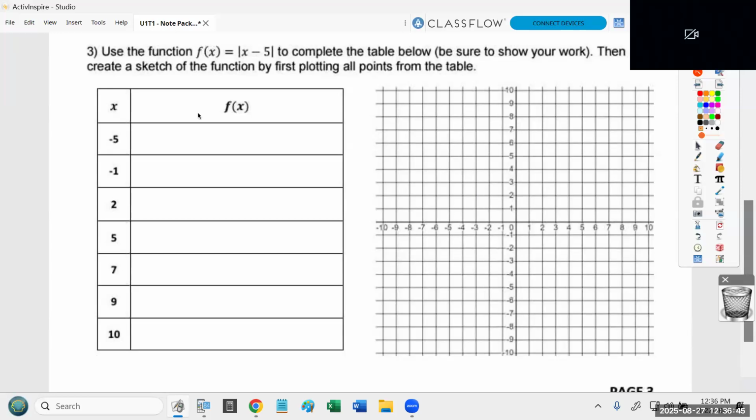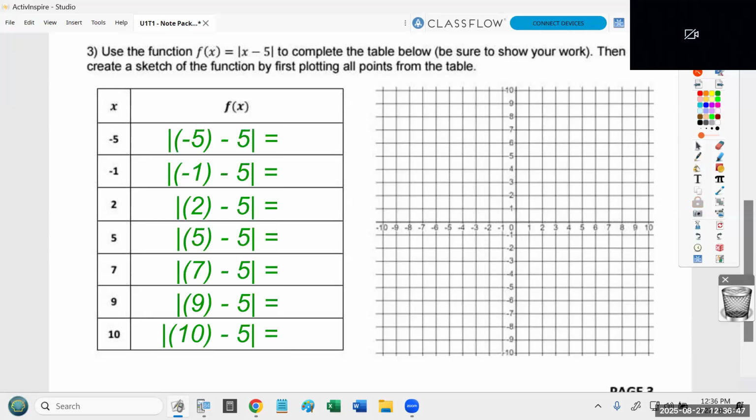So if you were going to show your work, which again I'm going to show in green, all this is saying is, if you think of a number, take that number and subtract 5 from it. And then the vertical bars mean I don't care if the result is positive or negative. So for example, -5 minus 5 is -10, but the vertical bars mean I don't care that it's positive or negative.